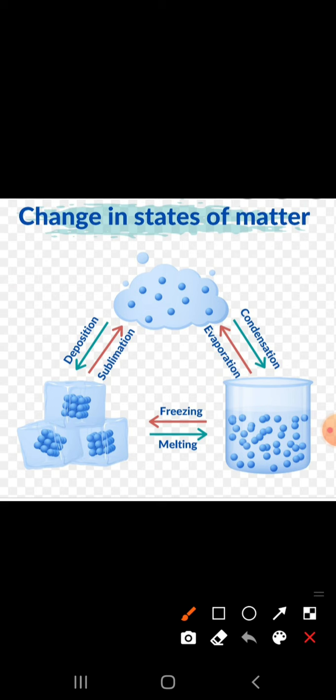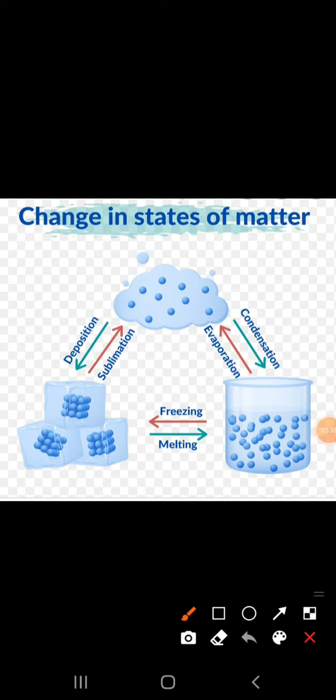Next we will see the law of conservation of mass. See, Antoine Lavoisier proposed the law of conservation of mass, and he also discovered oxygen gas as well as nitrogen gas, meaning he named them. He said that matter can neither be created nor destroyed, and this holds in every chemical reaction.